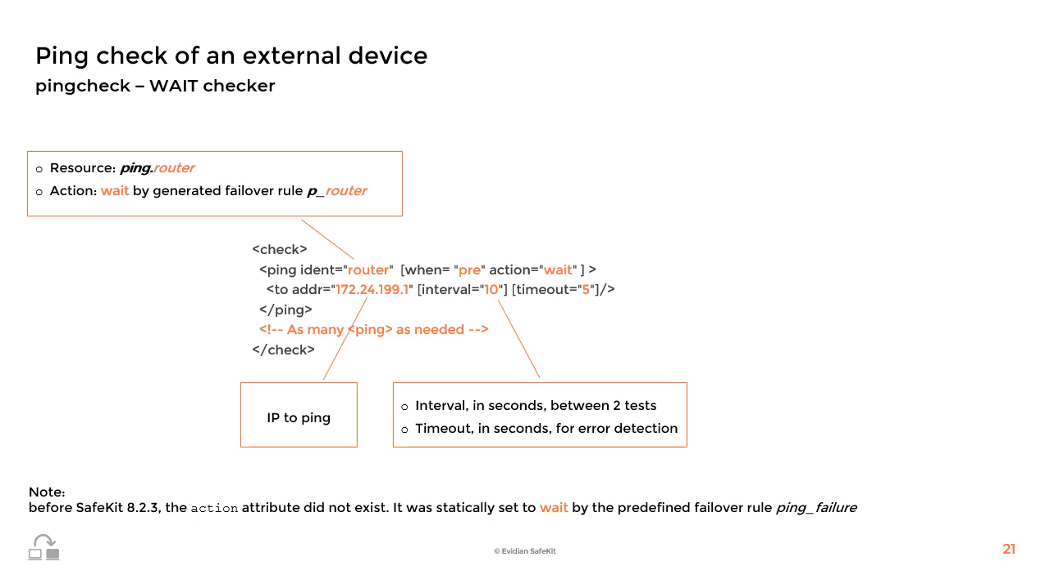As shown in the text box, a resource will be associated with the ping checker, and a failover rule, prefixed by P underscore followed by the checker identity, will make the wait action. This name will be displayed in the console and in the module log if the ping checker detects errors.